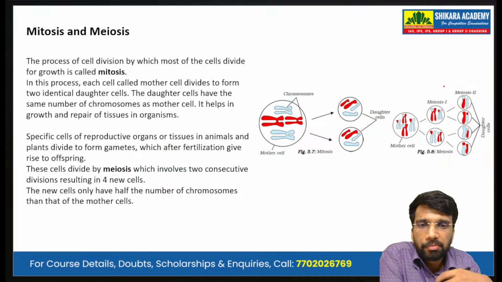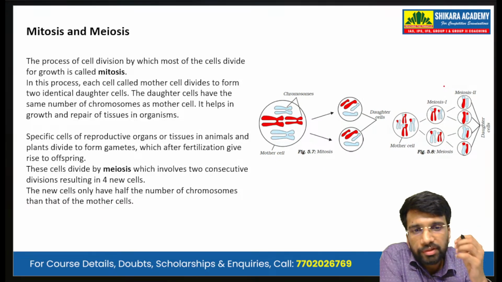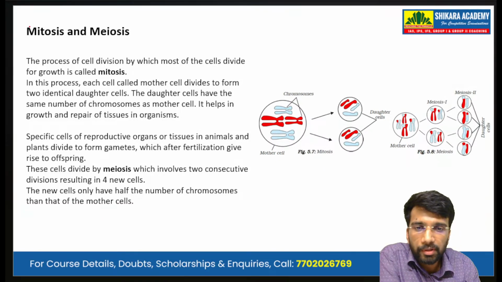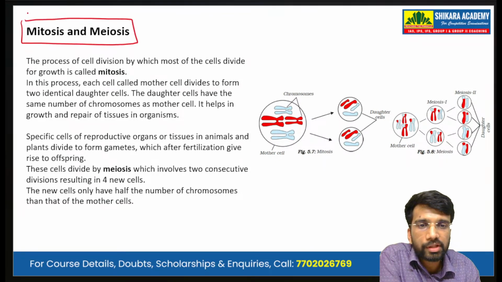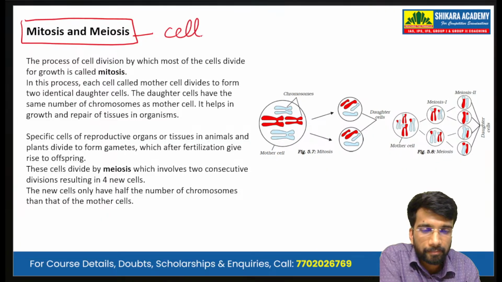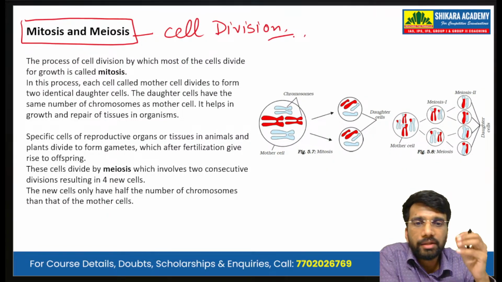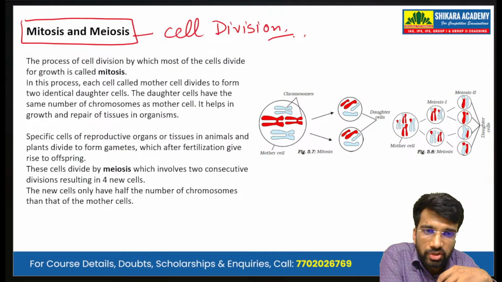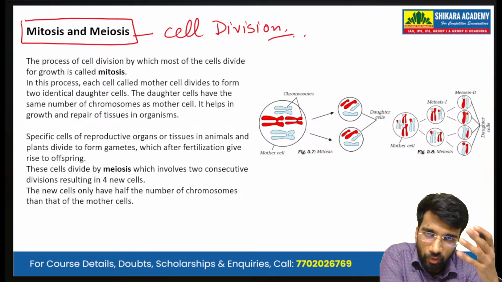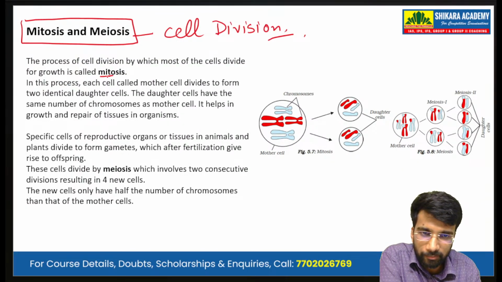Now, discussing the difference between mitosis and meiosis, the processes of cell division. So please note that both mitosis and meiosis are processes of cell division. And the process of cell division by which most cells divide for growth is known as mitosis.